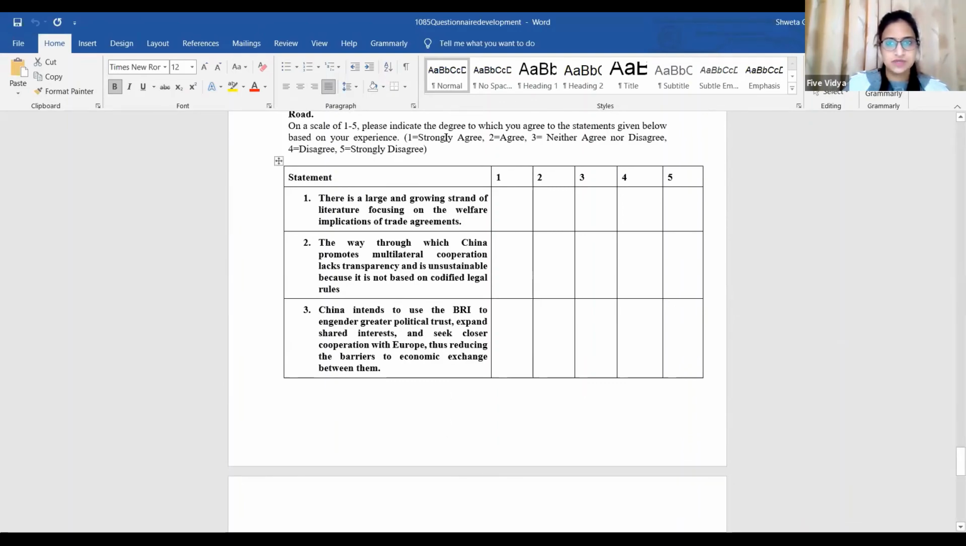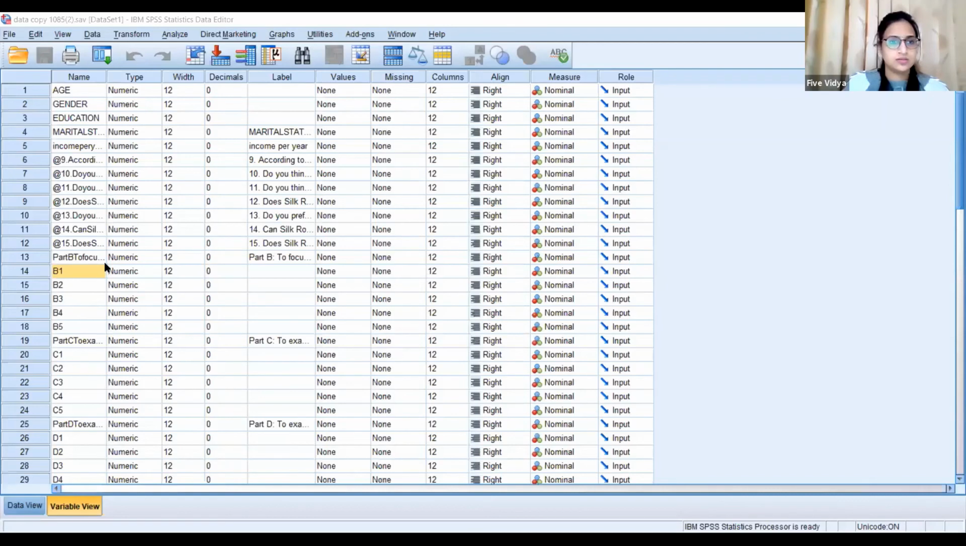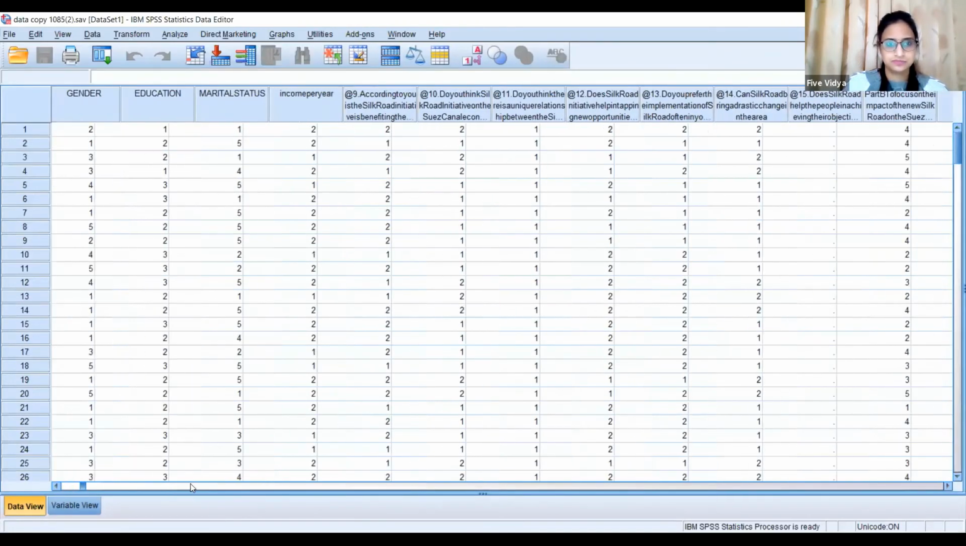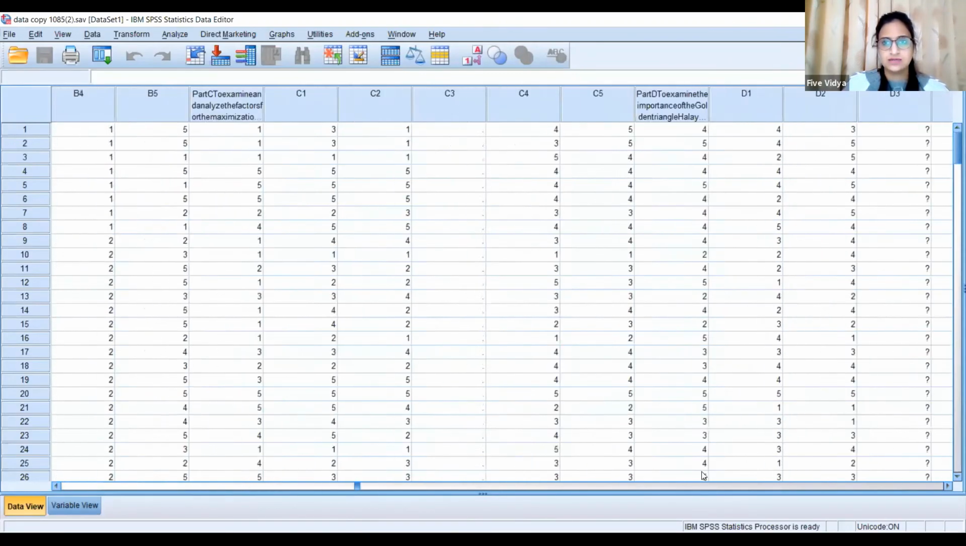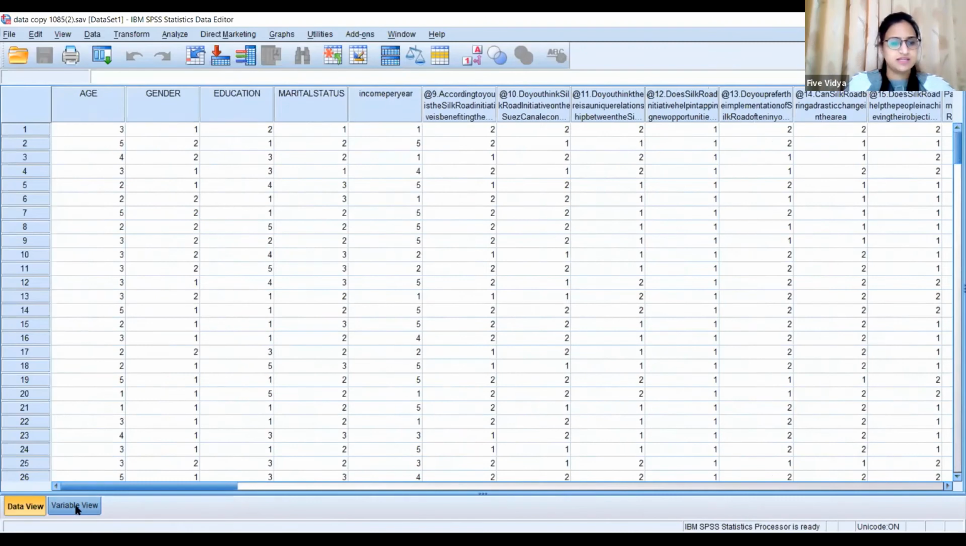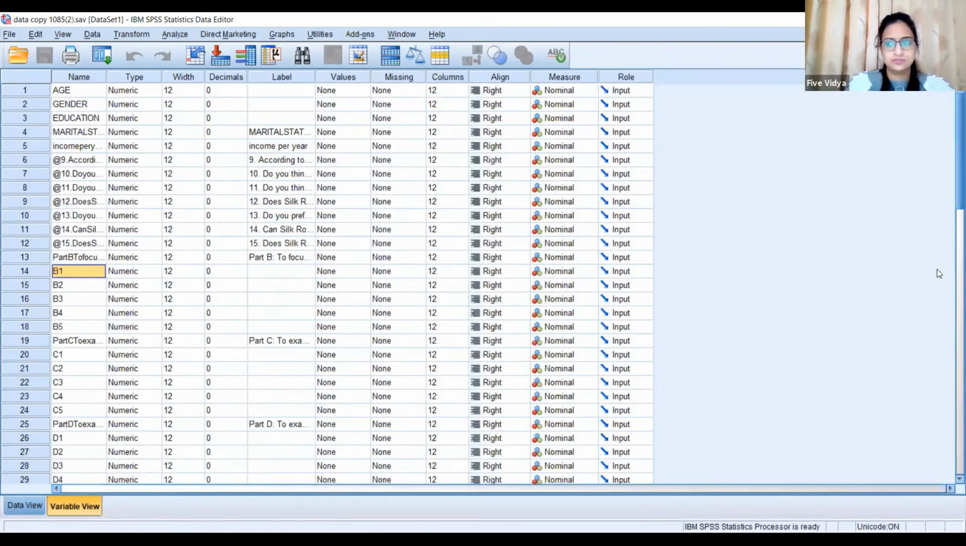I'll show you the SPSS window now. Can you see this? Now I have this data which is uploaded on SPSS. So this is my data. This is my complete data. All the parts, all the sections are uploaded here. And this is a variable view of this data.